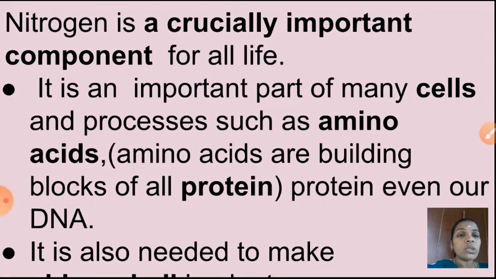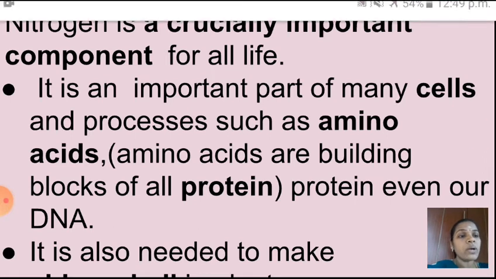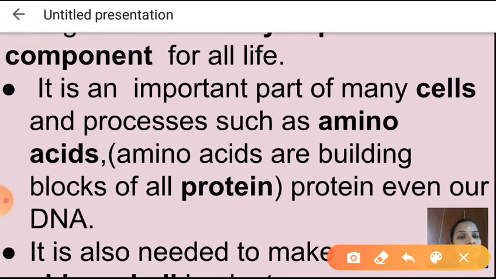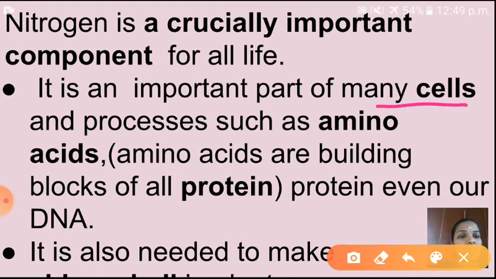Before that, nitrogen is one of the important components for our life. Why is it? See here, nitrogen is a crucially important component for all life. It is an important part of many cells and processes such as amino acids. Amino acids are nothing but the building blocks of all protein. It is present in our DNA also.